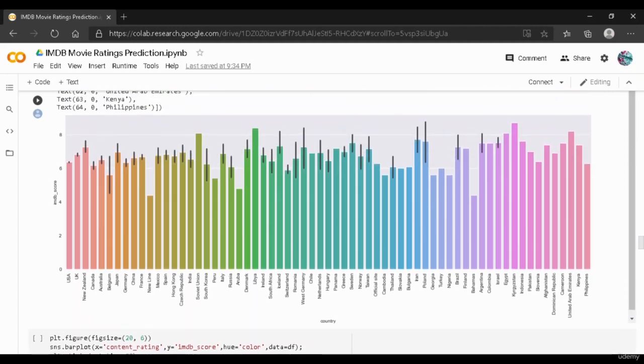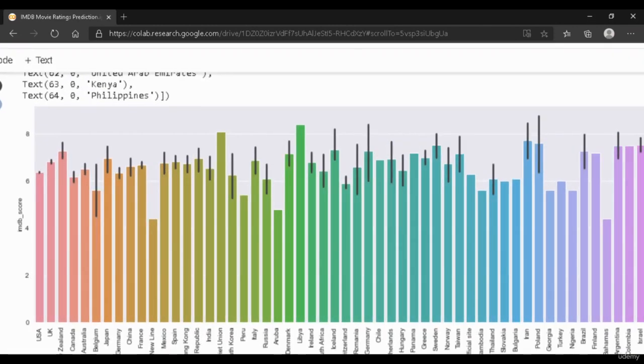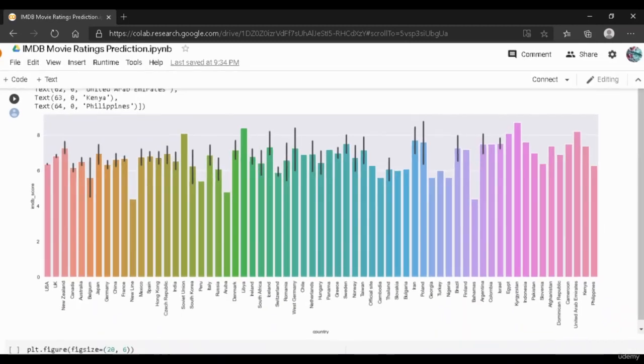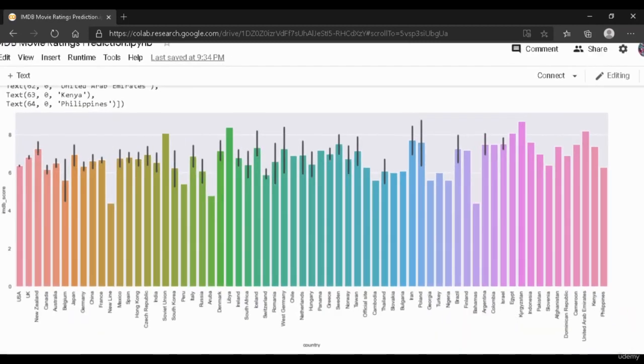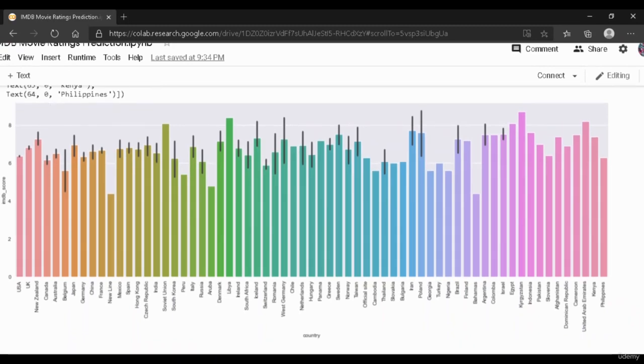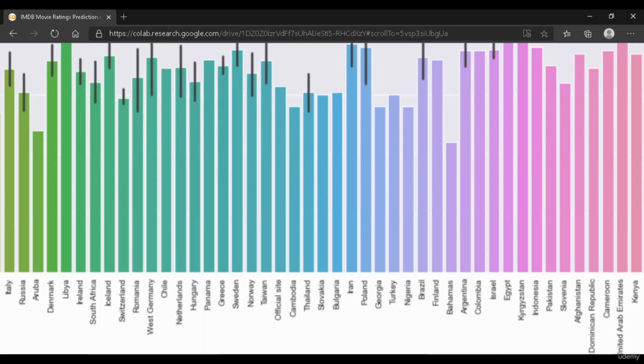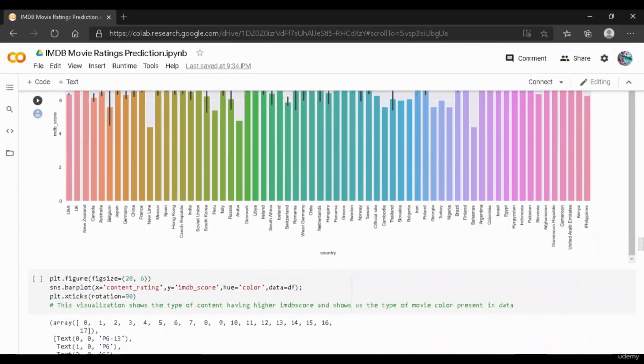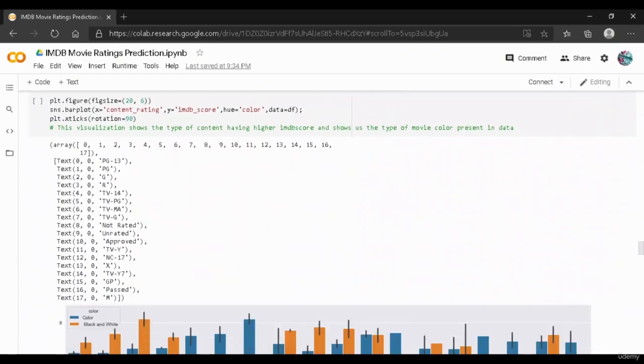In this plot, we can see that the highest IMDb score is around 8.5, and the country which received this score is called Kyrgyzstan.